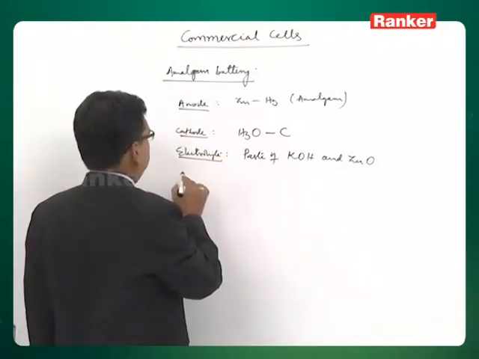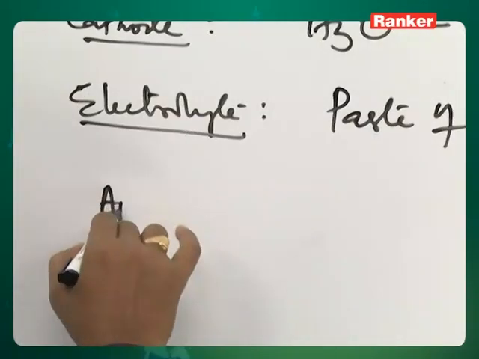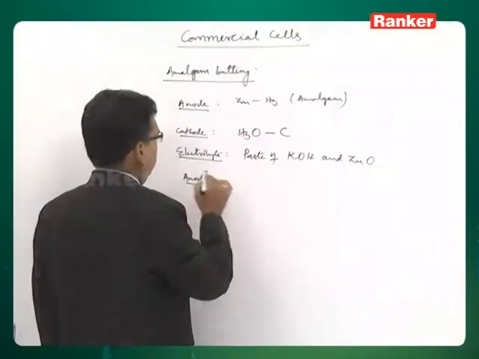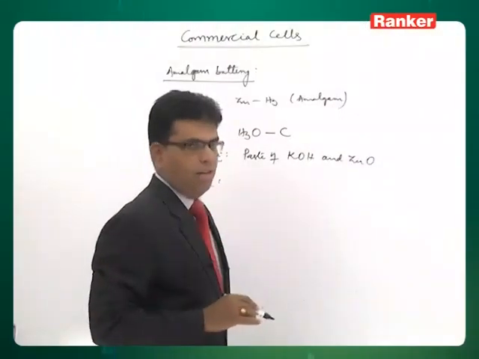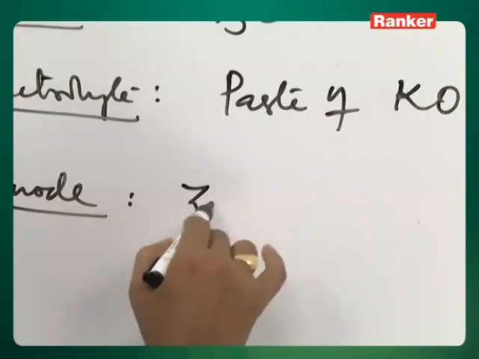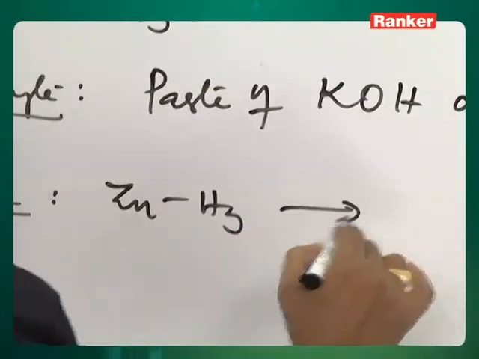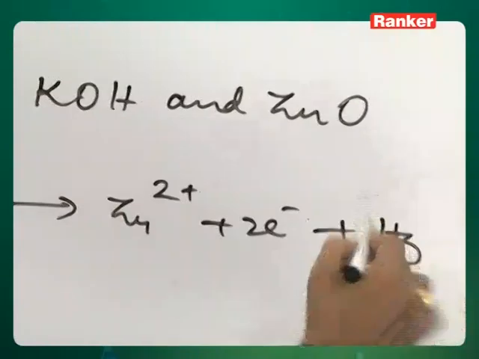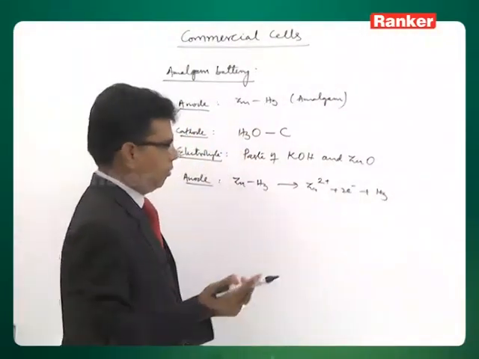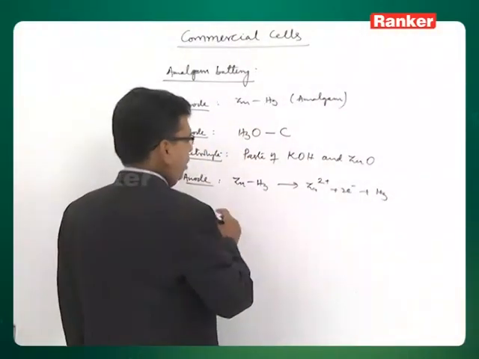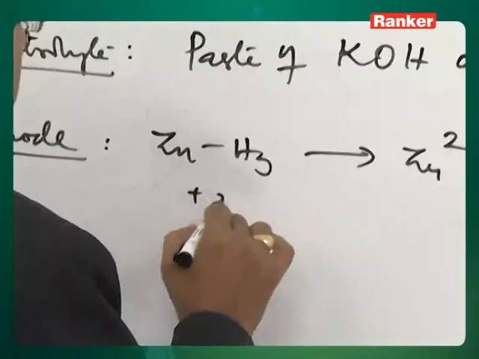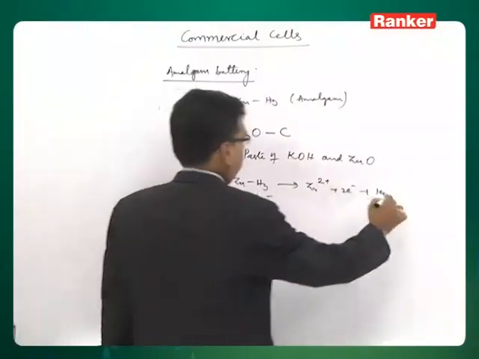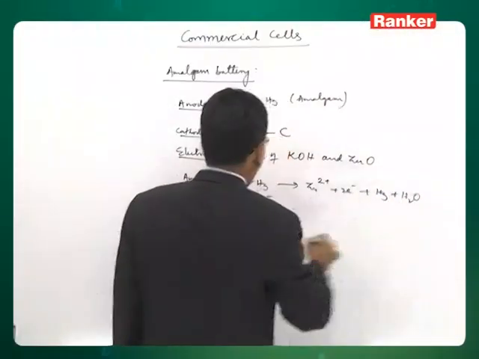The cell reactions, of course, are like in the dry cell. The anodic reaction here is zinc amalgam going to Zn2+, plus metallic mercury, the liquid mercury, and this is of course in presence of OH-, so you will also get H2O.